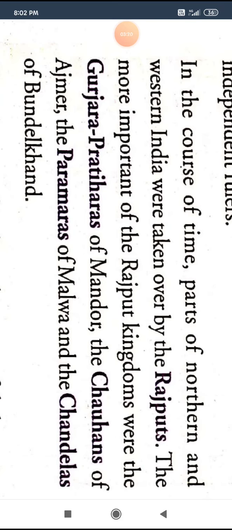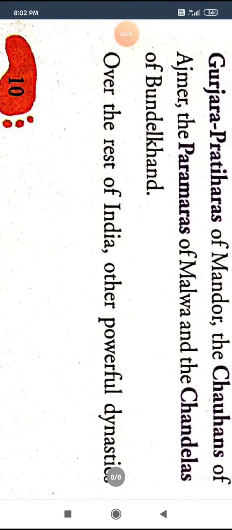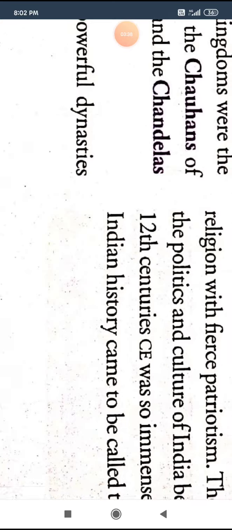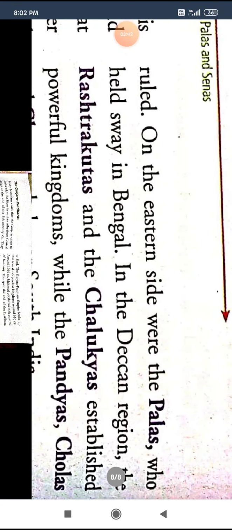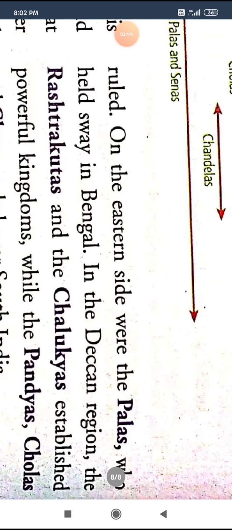These were the most important Rajput kingdoms, ruled by different Rajput rulers. Over the rest of India, other powerful dynasties also ruled under different rulers.